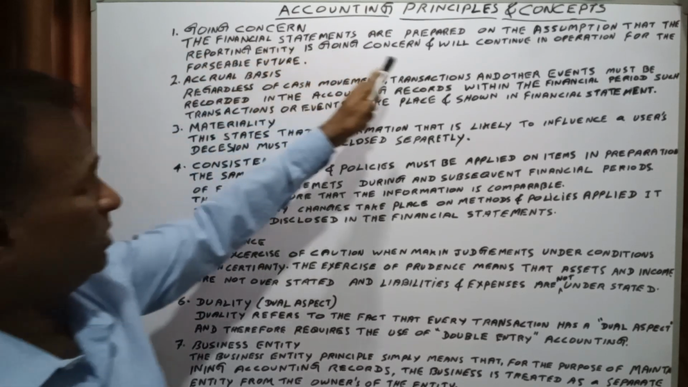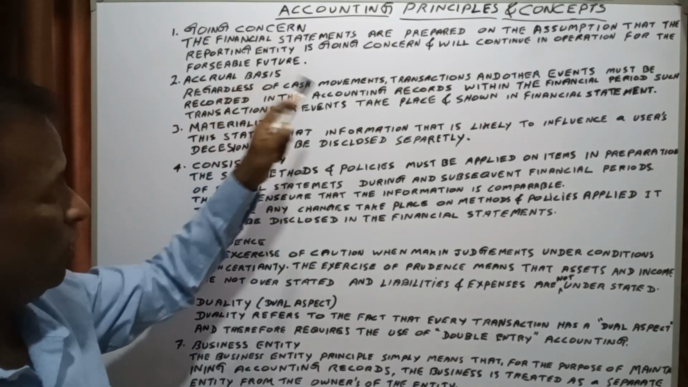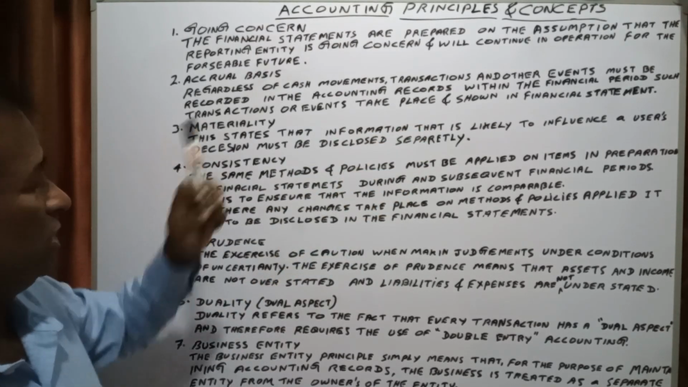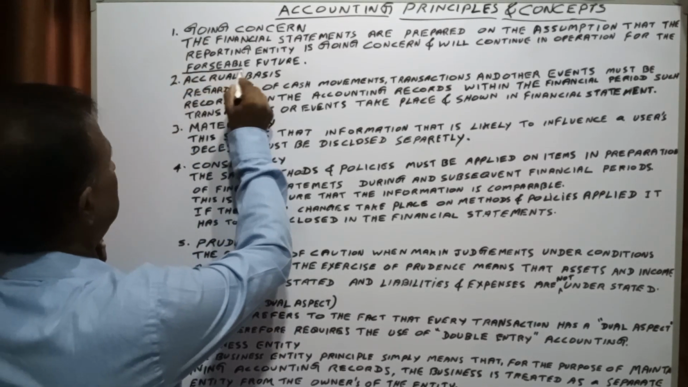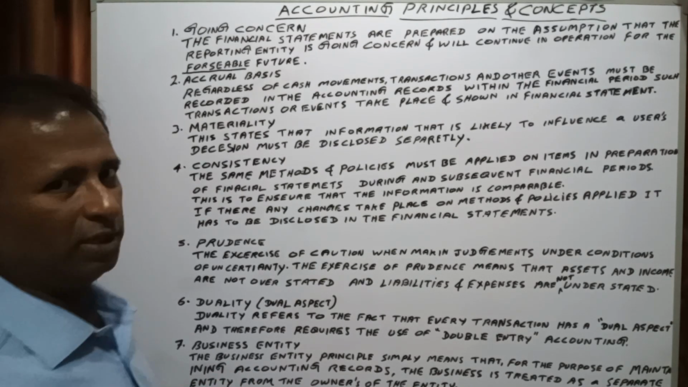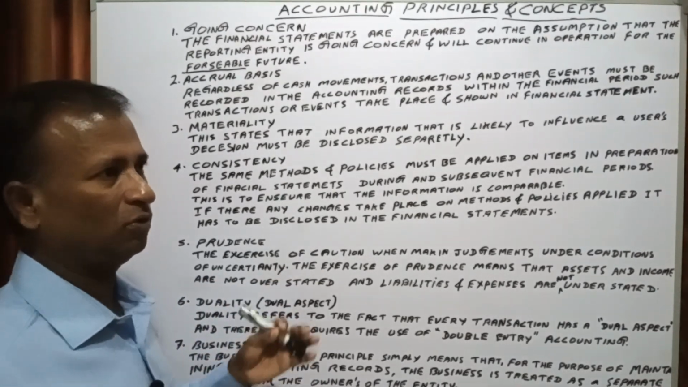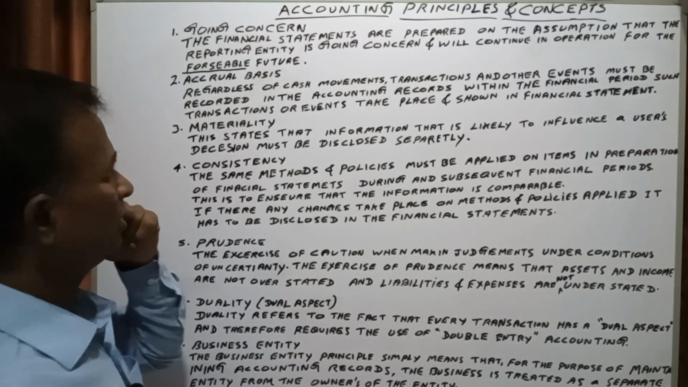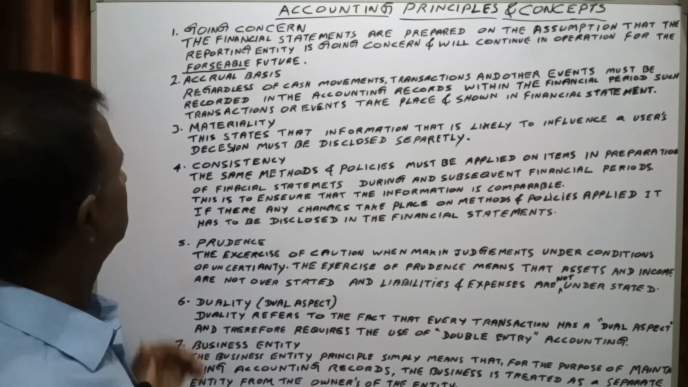The financial statements are prepared on the assumption that the reporting entity is a going concern and will continue in operation for the foreseeable future. That means foreseeable future in the sense of an indefinite period of time. There is no stipulated time period, like until this period only I am going to do the business or something like that. No, no. It is the possible future. That is the going concern concept.